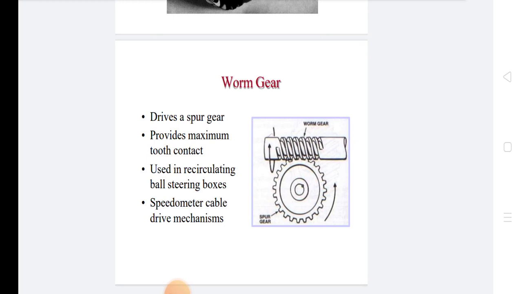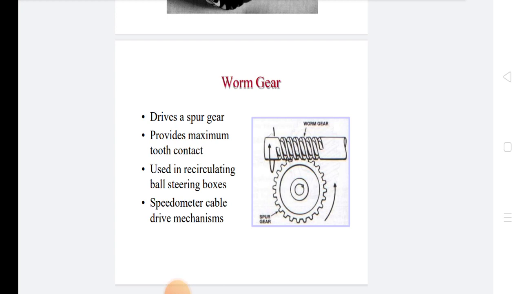The worm is more or less similar to screw, having single or multiple start threads which form the teeth of the worm. The profile of the worm thread is either straight or slightly curved, and it depends upon the type of thread form used. The threads of the worm have an involute helicoid profile. The worm may be left or right hand, but the worm gear has the same hand of helix.